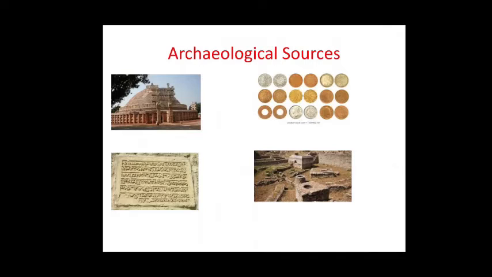Ruins are remains. Archaeological sources are available not only on the surface of the earth but also hidden deep in the depth of the earth. Children, archaeological sources include inscriptions, such as those from Ashoka's time, coins, monuments, and other ruins. The things hidden in the earth are dug out using scientific methods.